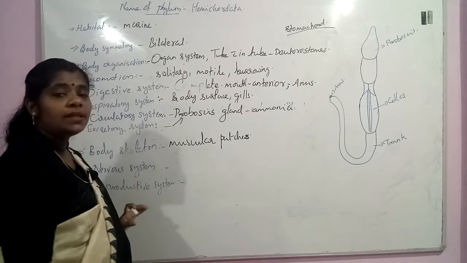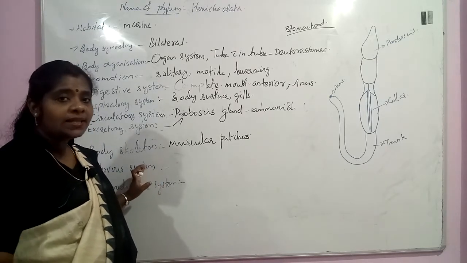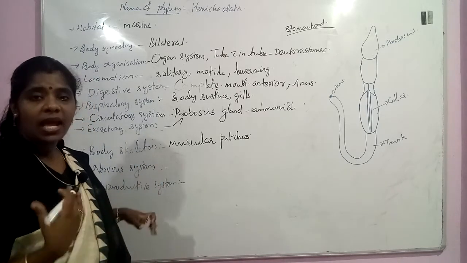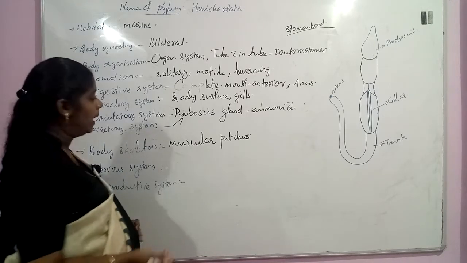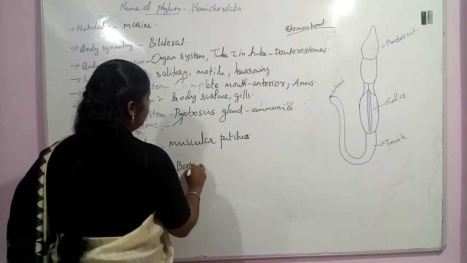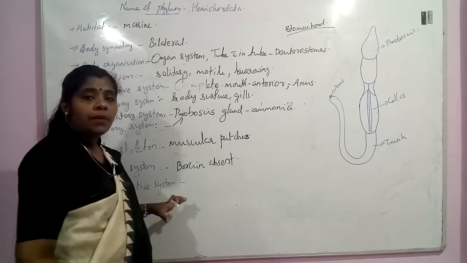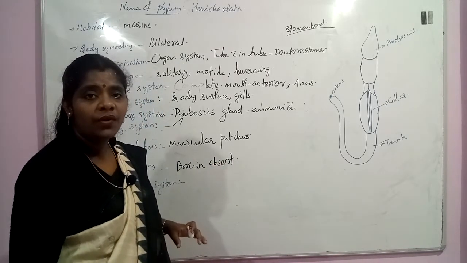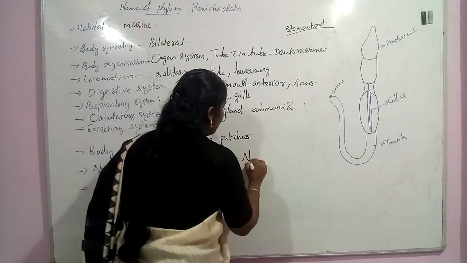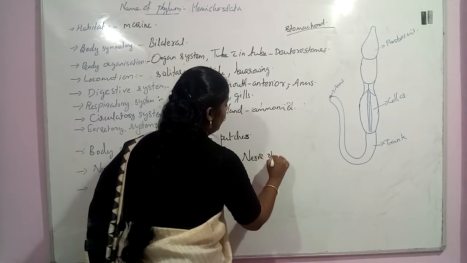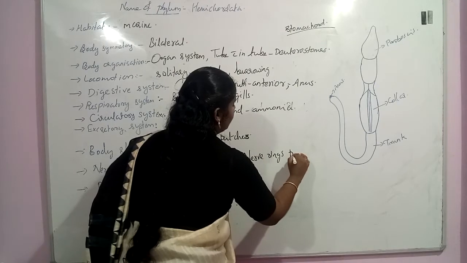And the nervous system has some radial nerves in the center region, and it does not have a clear brain. Brain is absent in them, and nerve rings or nerve fibers are present in this group of organisms.